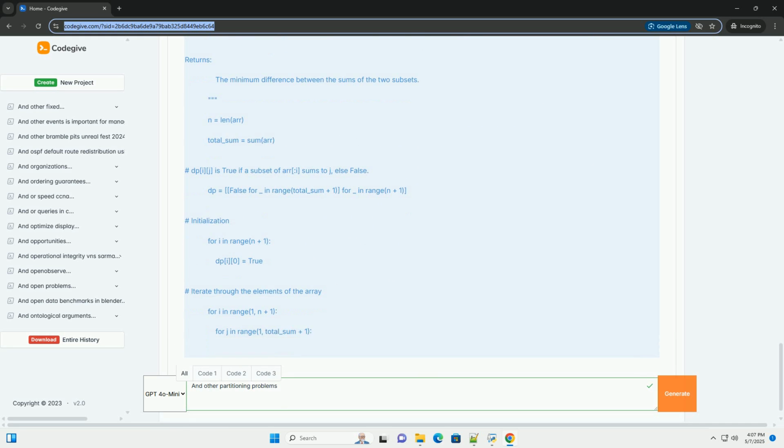2. Equal sum partition problem. Description: given a set of integers, determine if the set can be partitioned into two subsets such that the sum of elements in both subsets is equal. Approach: this problem is closely related to the subset sum problem. Calculate the sum of all elements in the set. If the sum is odd, the set cannot be partitioned into two subsets with equal sums. If the sum is even, the problem reduces to finding a subset with a sum equal to half the total sum.